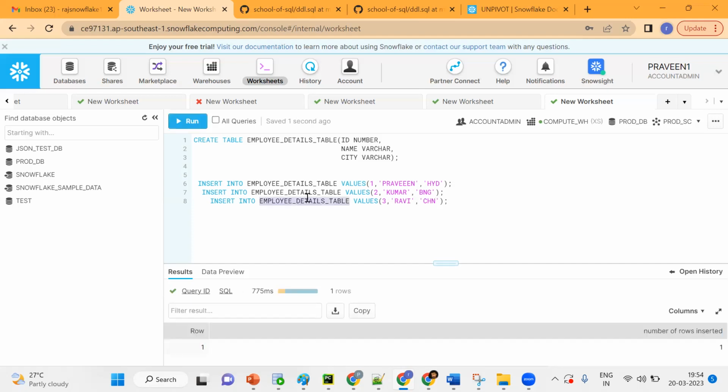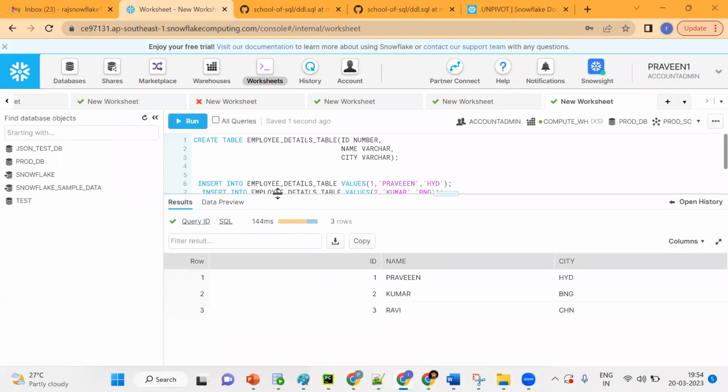Now I'm trying to see the data. How can I see the data? What statement do we need to use to fetch the data? Select. It is a DRL statement, data retrieval or data query language: select star from employee details. It will project all the data in the table. We see 3 records, no issues.